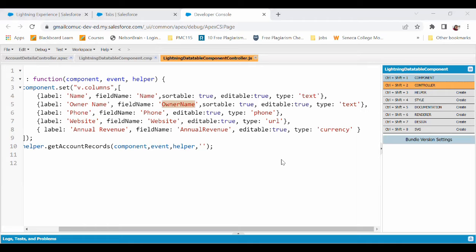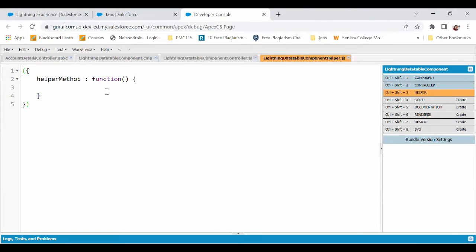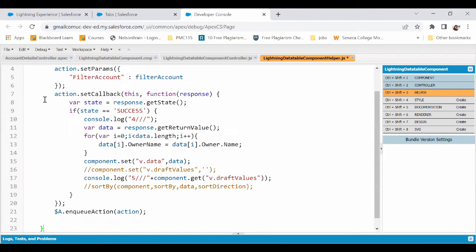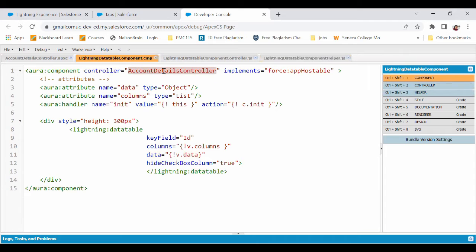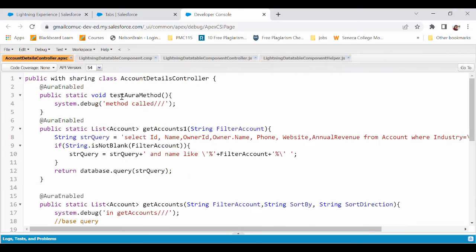Then we have this helper method called get account records. So let's make that method. Let me go to the helper, and here I have get account records. First of all, this is my Apex class, and in this Apex class, I'm writing getAccounts one. In that, I have a parameter, which is filter account. That's optional if you want to pass it, else you can just pass a blank.